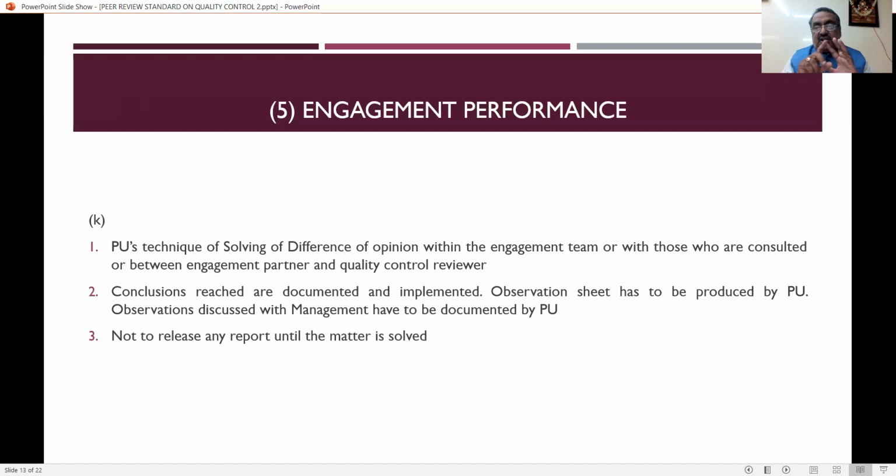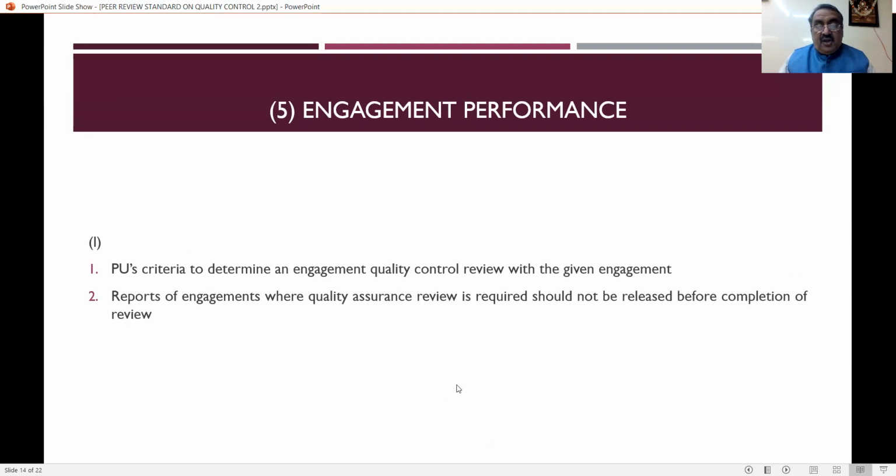And about this discussion, there should be an observation sheet which has to be prepared by the practicing unit, and this observation has to be discussed by the practicing unit with the management of the client. And in case the matters are not resolved, then the final report should not be given. So only after finalizing the difference of opinion, only after the difficult situations are resolved, the final report will be issued. So this is also another important thing that a practicing unit has to follow.